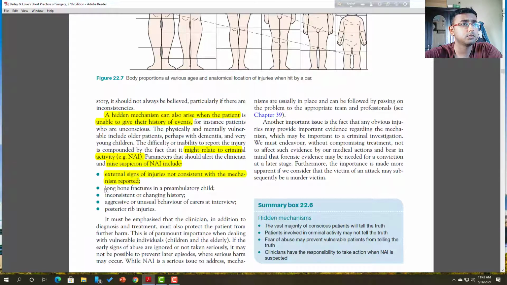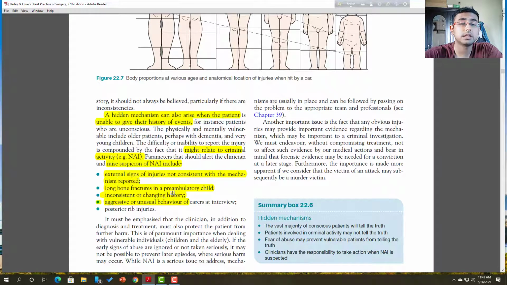Then, long bone fractures in a preambulatory child. This is abnormal because a preambulatory child has underdeveloped long bones, so there is little chance of long bone fractures. Another sign is an inconsistently changing history, where a victim makes up his own story.